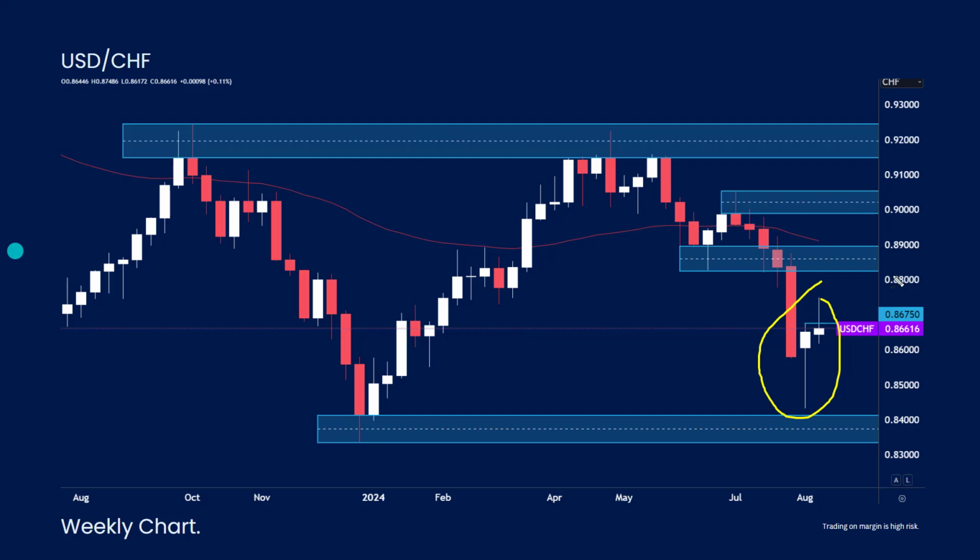But let's say the market does go and seek safe havens. We've had a close below the previous week's high. That to me is typically a bearish signal, but I'll be looking for any kind of changes in short-term trend on lower time frames to really confirm there's a potential for this market to try and head towards the 0.84 handle. Obviously, I'll keep you updated on strength and weakness going into tomorrow's video.